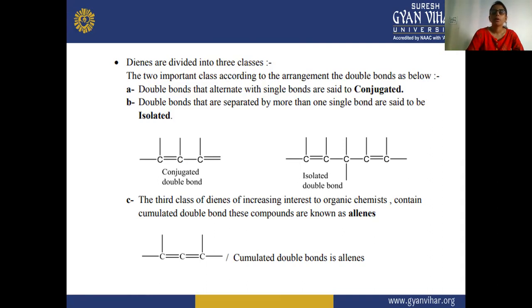These compounds are known as allenes. In this, the double bonds do not have any space in between them, and these are known as cumulated double bonds.